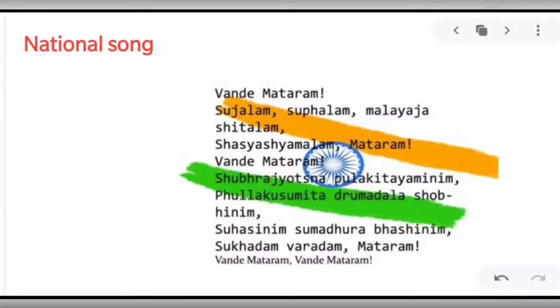The national song, Vande Mataram. The national song of India is Vande Mataram, composed in Sanskrit by Bankim Chandra Chatterjee, and adopted on 24th January 1950. The first political occasion when Vande Mataram was sung was the 1896 session of the Indian National Congress. The song was a part of Bankim Chandra's most famous novel Anand Math.